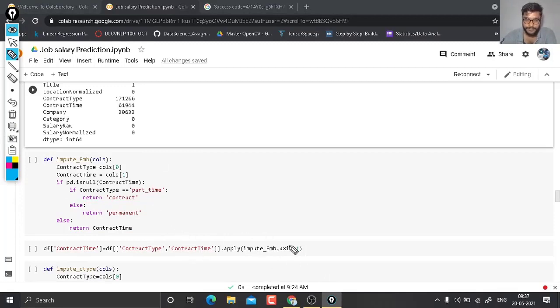Now here you see, which value is it going to fill? Contract time. Now df contract type and contract time is going to be stored in calls.